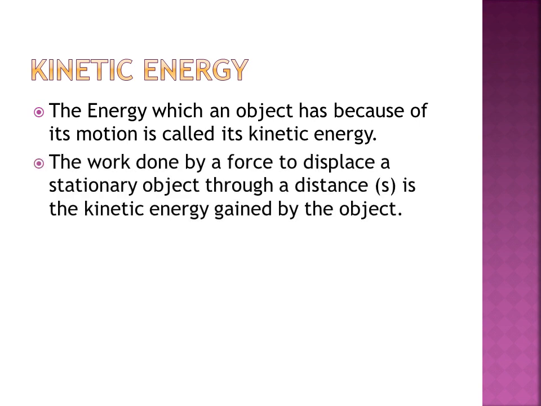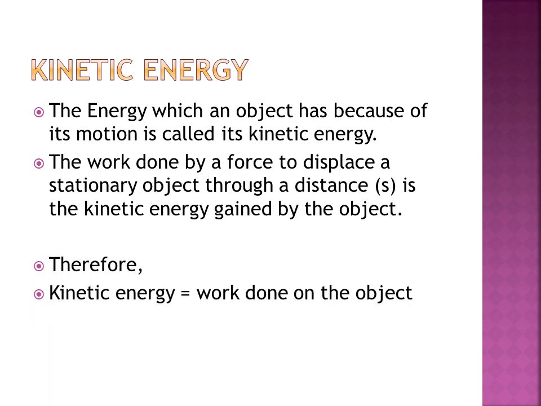So from the expression we will understand this. Therefore, kinetic energy is equal to work done on the object. Whenever an object moves, it does some work. So this work done on the object is nothing but kinetic energy. So kinetic energy will become F multiplied by S. Why F multiplied by S? Because it is nothing but work done. So the expression of kinetic energy here is F multiplied by S.